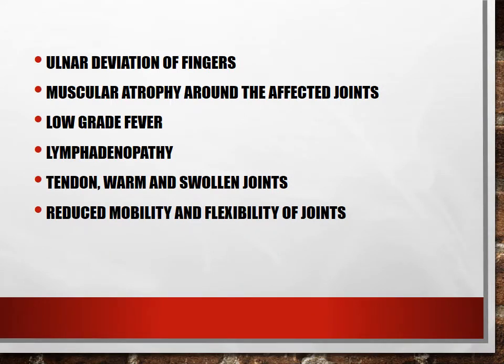Seventh, ulnar deviation of fingers. Ulnar deviation of fingers you can see in the next PPT. Eighth, muscular atrophy around the affected joints. That means muscle wasting because of lack of mobility.